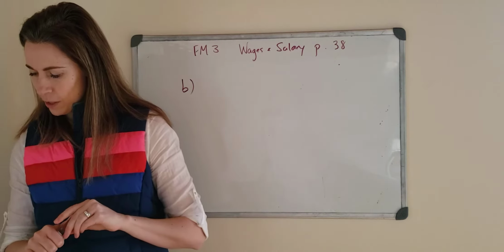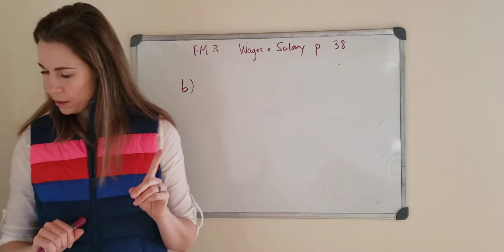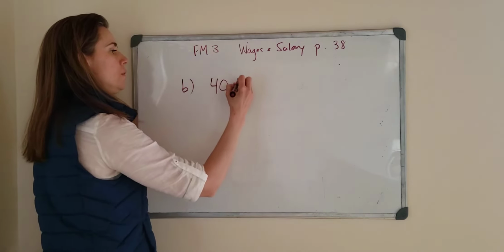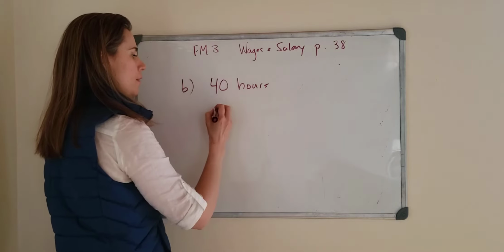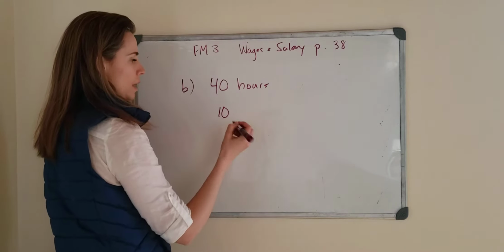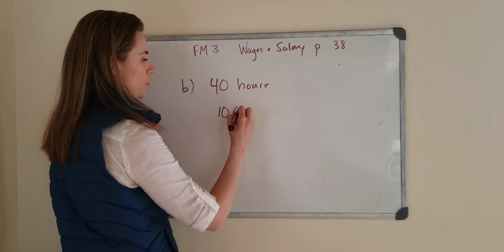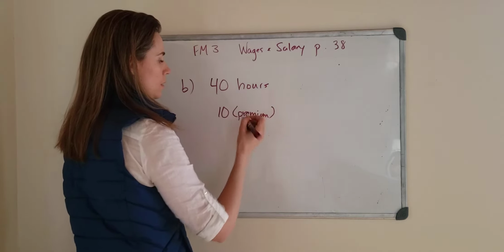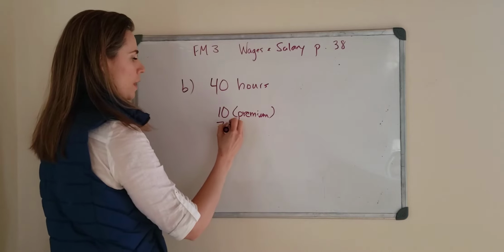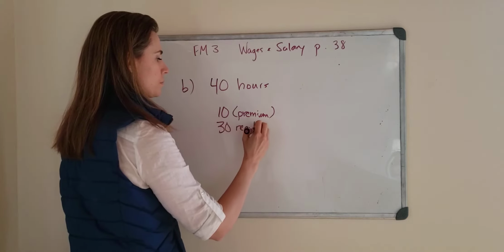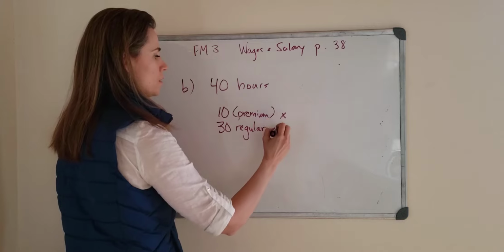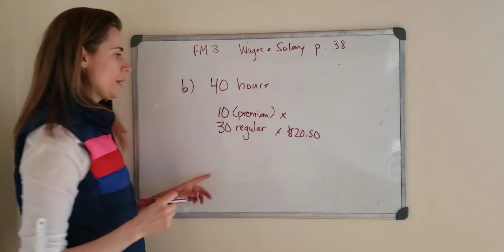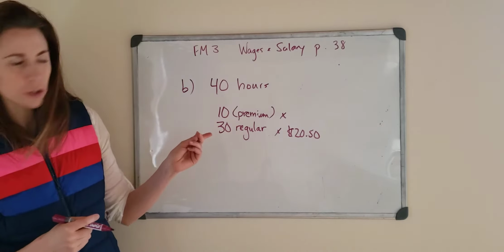So we worked 40 hours, and 1 included a shift of 10 hours overnight. So it was 40 hours total, and we know that they told us 10, I'll just put premium, and the other 30 were regular. So we know his regular rate was $20.50, and we know that his premium rate included an extra $2.